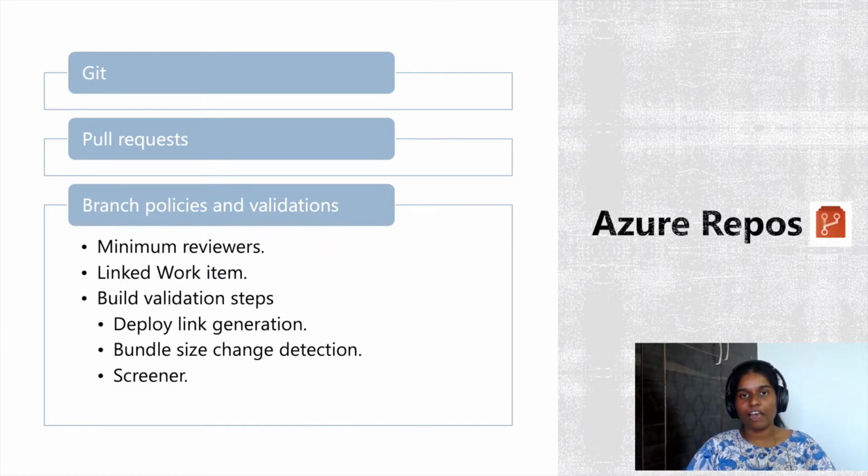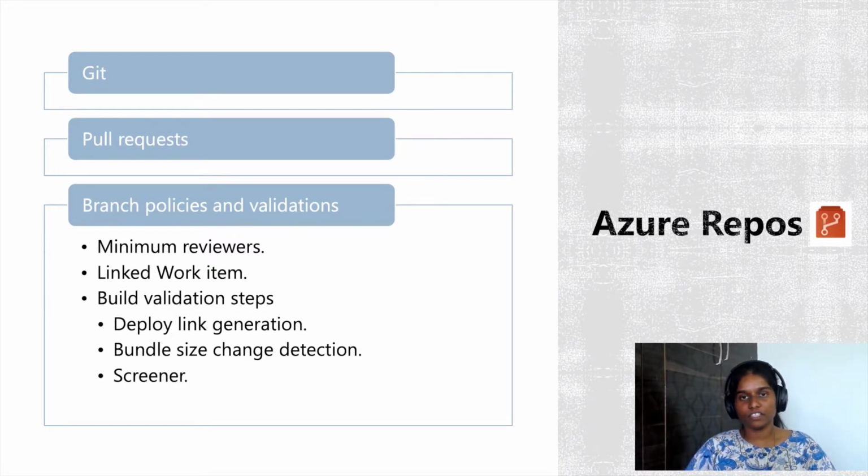So at Outlook, we have enforced these kinds of simple rules, which help us ensure better quality and improved traceability. Additionally, we can configure some build validation steps on your PRs using things called pipelines, which we'll discuss later in this slide. As part of that, you can do a range of activities or customizations depending on your code base. For example, ours is a front end or UI heavy code base, so we have some simple build validation steps in place like deploy link generation, bundle size change detection, etc. I'll talk briefly about what these are.